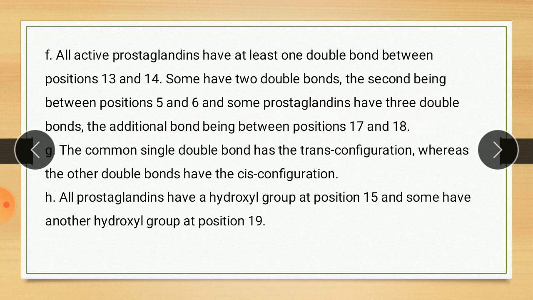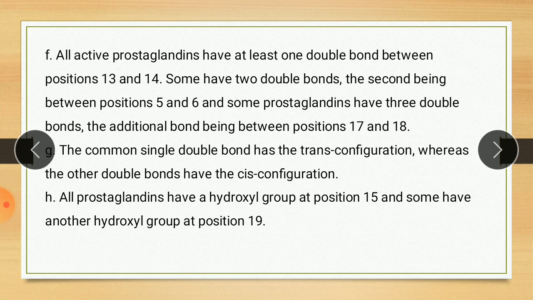So some prostaglandins may contain a double bond at the 13 and 14 position. Some may contain 2 double bonds, some contain 3 double bonds. The next point: the common double bond has the trans configuration, whereas the other double bonds have cis configuration.